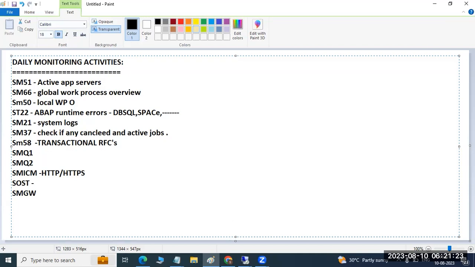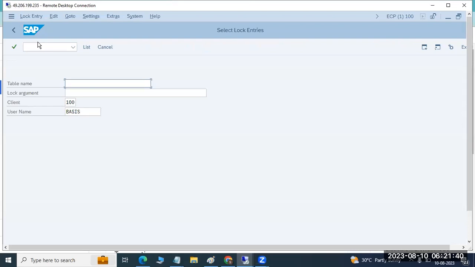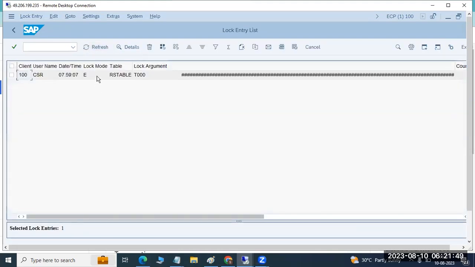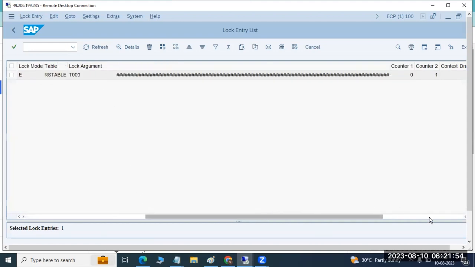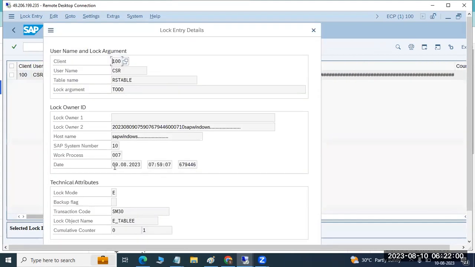Then what next? SM12 is the next one we have to discuss as a day-to-day activity. SM12 is the locking mechanism, the lock monitor. If you go to SAP, just select SM12. Here you can monitor the lock entries. Maybe you can remove the user, meaning the star. Here you can see whether there are any lock entries older than 8 days. You can see when any lock entry was created. I think it was created yesterday, right?